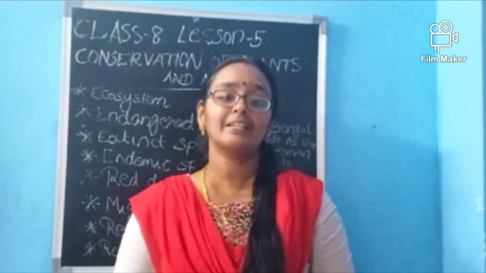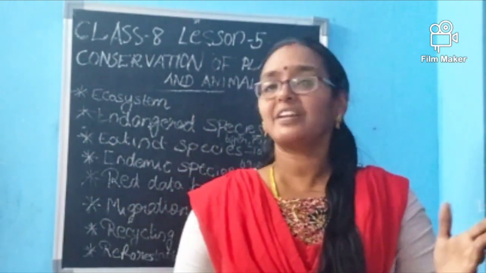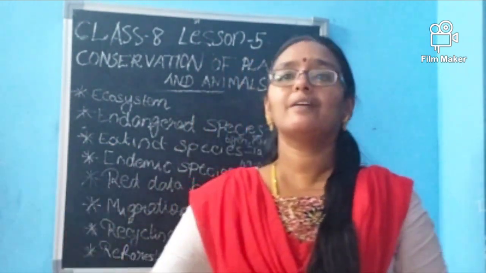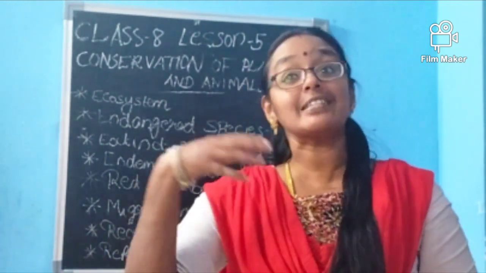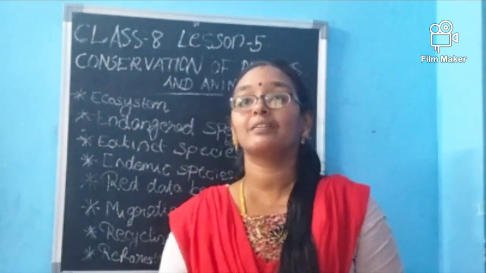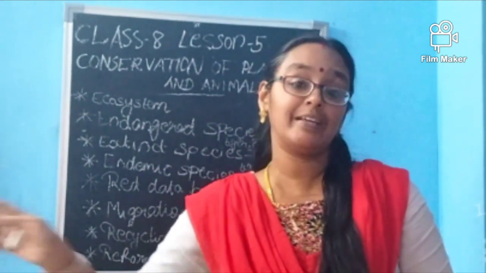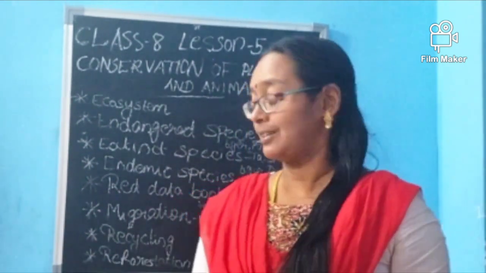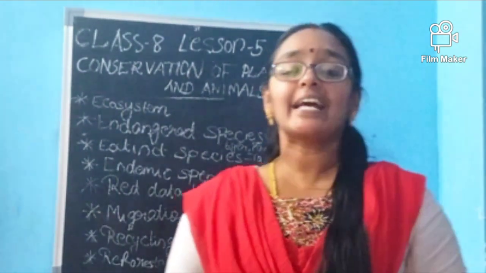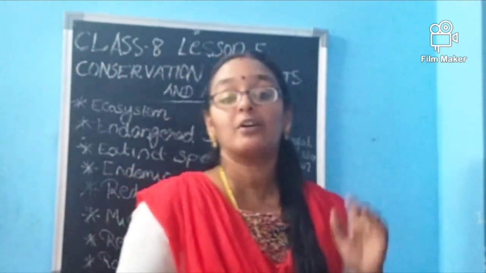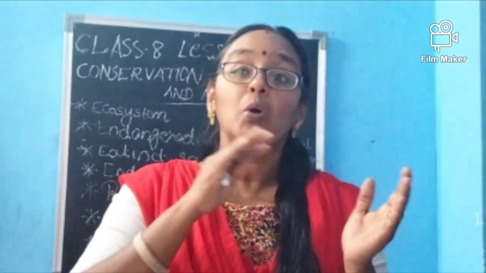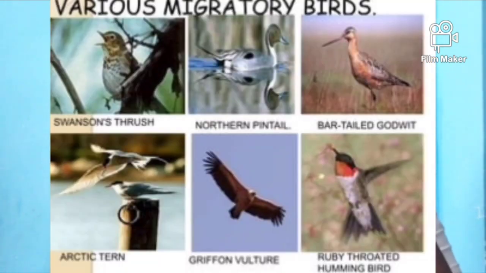Because of these three reasons, they will migrate. This migration will happen especially in birds, because birds can fly more and the animals can only run. Or we can say fishes also. Dolphins or whales, all these will migrate quickly. They can migrate in water, isn't it, ma'am? Examples of migration: flamingo, then Arctic tern. All these are examples of birds that migrate from place to place. Okay, this is called seasonal movement.